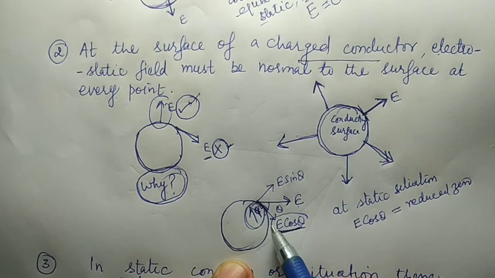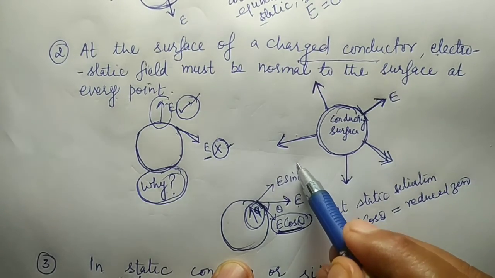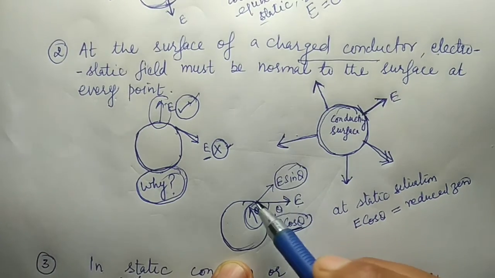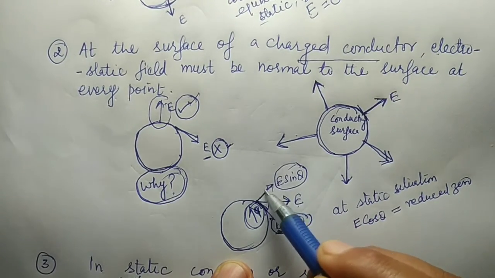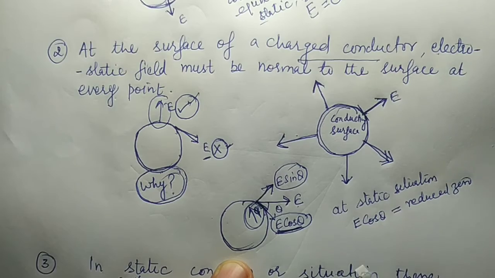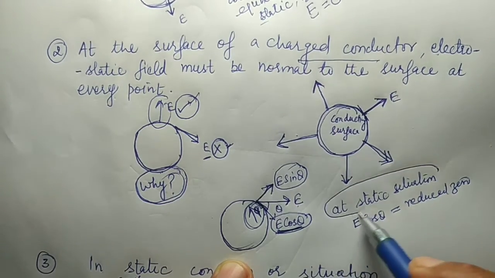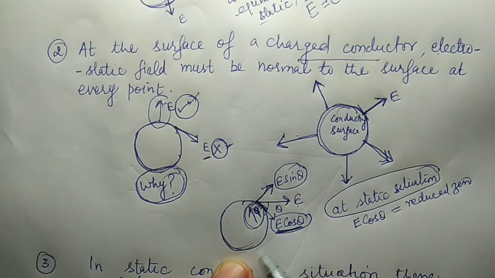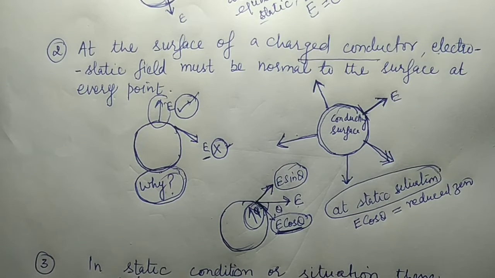You are left with only one component, that is normal to the surface. So you can say that in a static situation, when there is no movement of electrons inside a conductor, the electric field is always perpendicular to the surface.